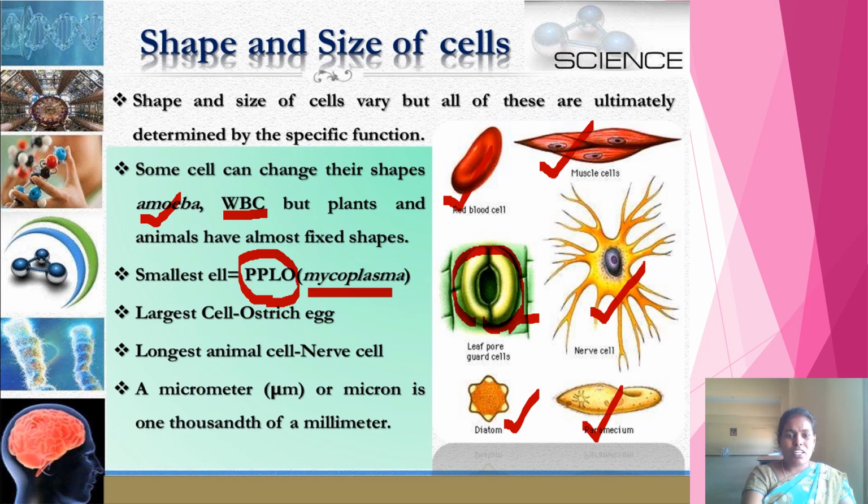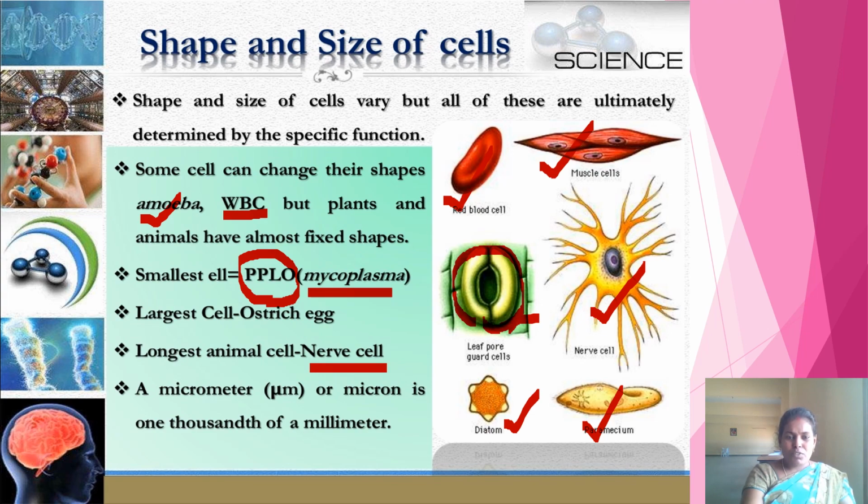Next, if you see what is the largest cell in the world, that is the egg cell of the ostrich. Egg cell of the ostrich. In the same way, if you see the longest cell in the world, that is nothing but the nerve cell.